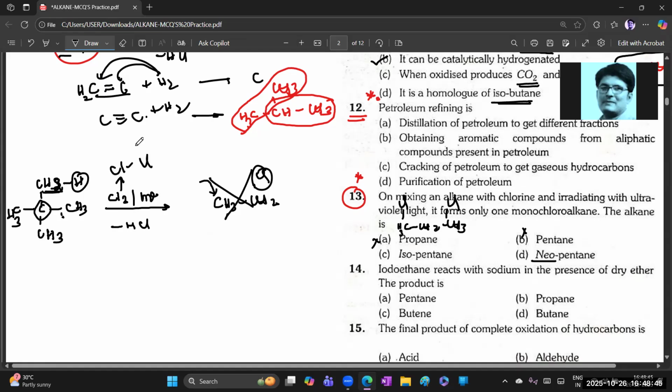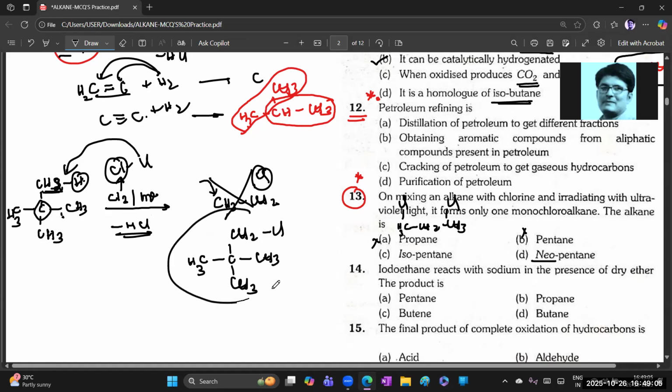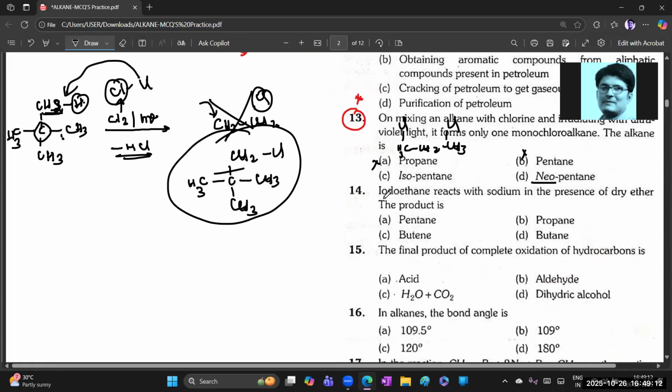Two chlorines are there, yes. So one chlorine is removed with H as HCl, and that can attack over here. So there is a chance to form only one product like this. Not possible for another chlorine. So this is the answer. So neopentane. Clear, beta? Chalo. Next. So the fourth option is the right answer.